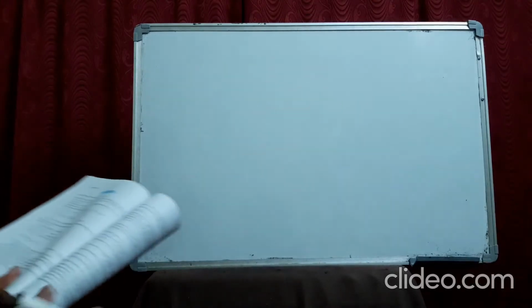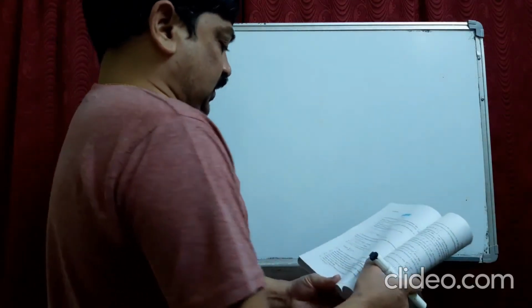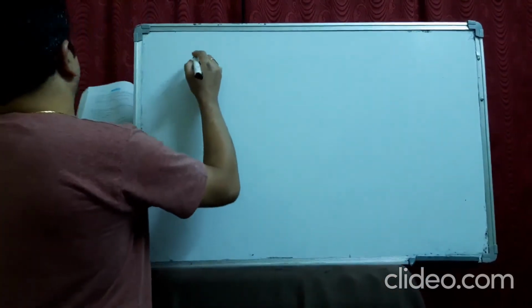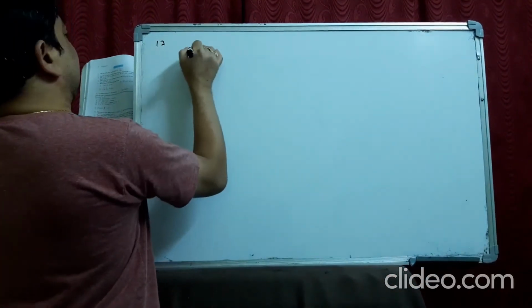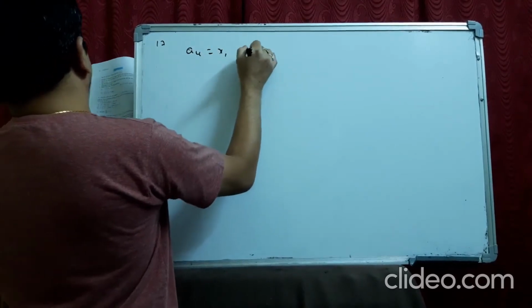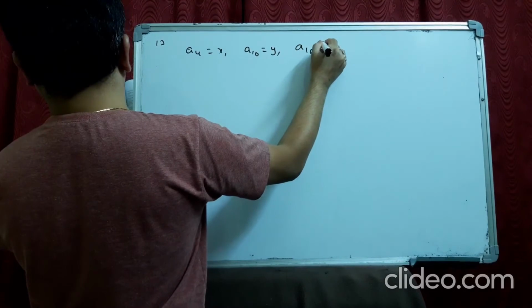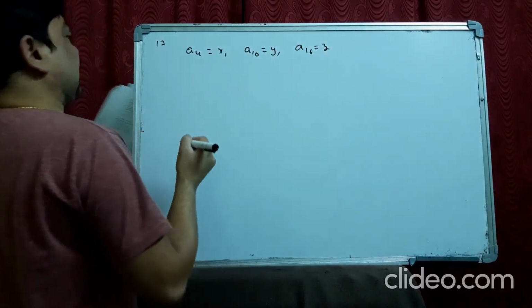Okay, now the 17th question. If the 4th, 10th and 16th terms of a GP are A4 equal to X, A10 equal to Y, A16 equal to Z respectively, prove that X, Y, Z are in GP.